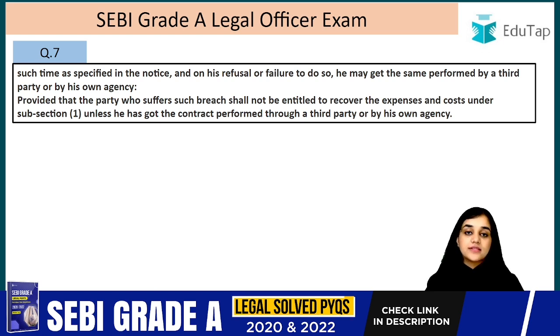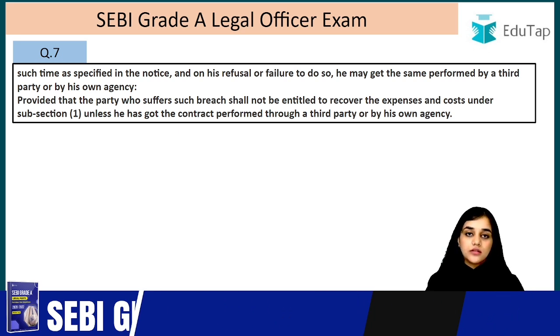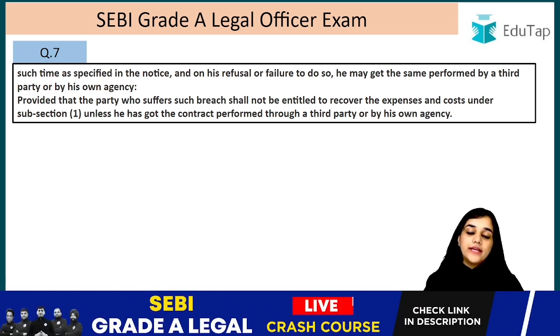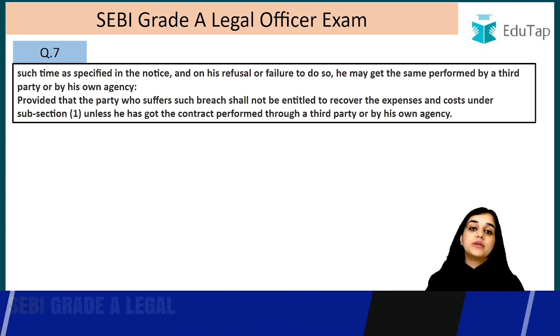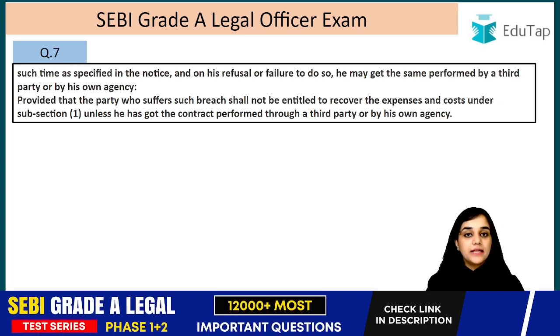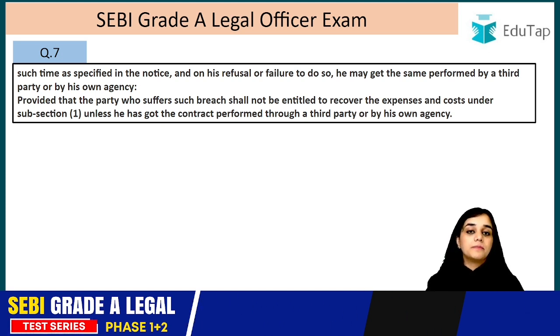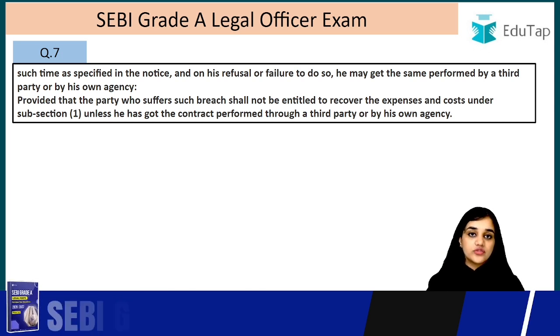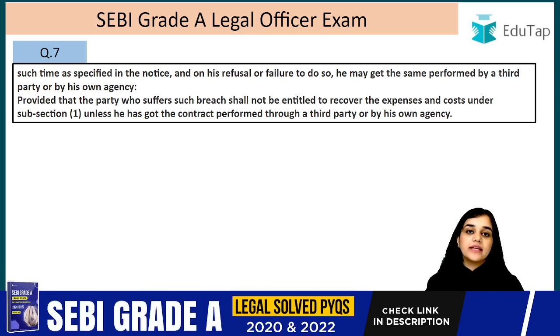So what they are saying is that the party who is making a third party do the contract is not liable to get the expenses or the compensation till the contract has been completely performed by the third party, right? So when the act that was promised in the contract is completed by a third party or through his own agency, only then can you ask for the compensation or the expenses, right?